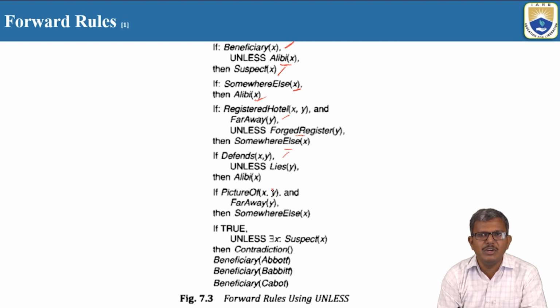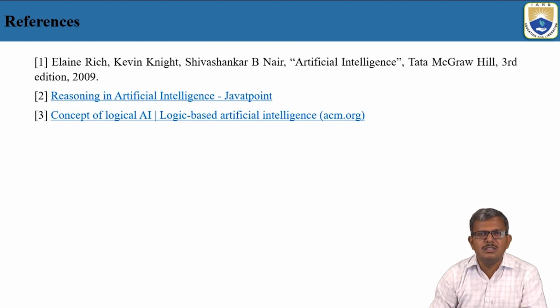Okay, so this is the way we need to understand how forward reasoning and backward reasoning solve the problem of uncertainties by making use of these unless keywords. Hope you understood these two examples. These are the references we have used to prepare this content, and the examples I have taken from this specific textbook, and you can refer to it for further information. Thank you very much, and hope you understood the implementation issues in non-monotonic reasoning systems and logical systems, and we will come up with the other topic in the next section.